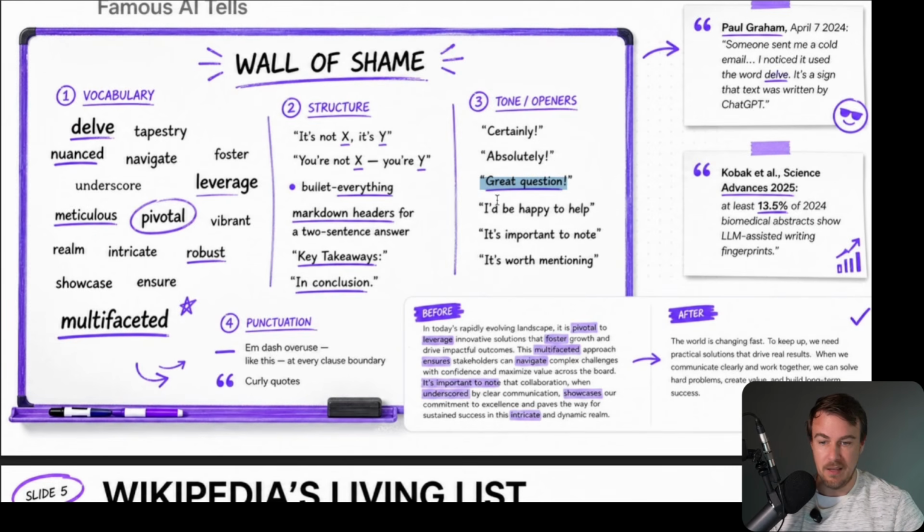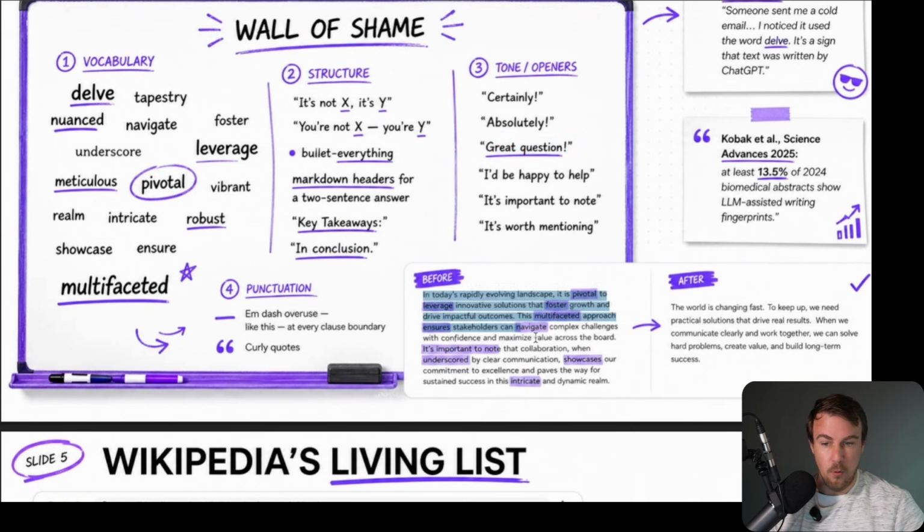Great question is an amazing one here. So here's a before example. In today's rapidly evolving landscape, it is pivotal to leverage innovative solutions that foster growth and drive impactful outcomes. Sounds great, doesn't mean much. So often AI writing has this kind of highfalutin style where these words are used and it makes it feel like it's valuable, but when you actually get into it, it isn't. These are the wall of shame, but there are many, many more.